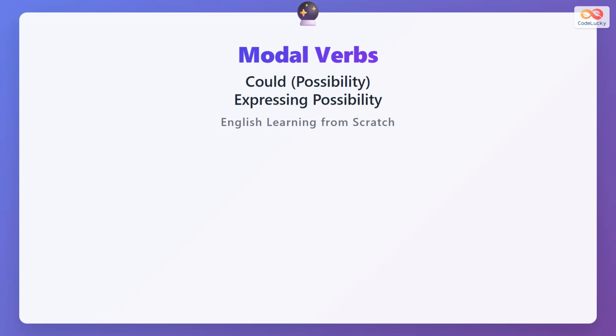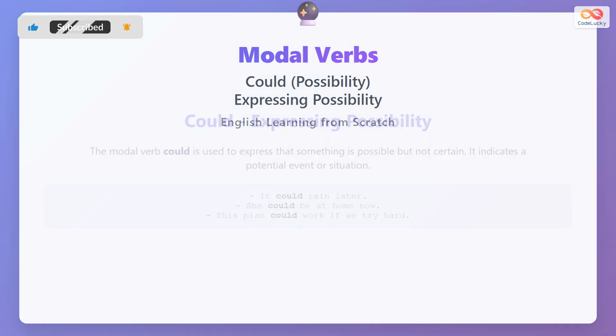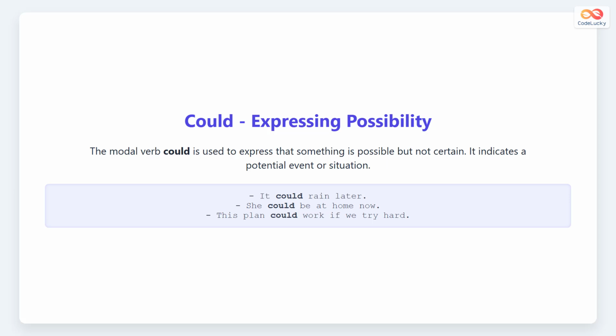Today we learn about the modal verb could used for expressing possibility. Could shows that something might happen or might be true, but we are not completely sure. It expresses possibility, not certainty. Could expresses possibility in the present or future. When we say something could happen, we mean it is possible but not certain.